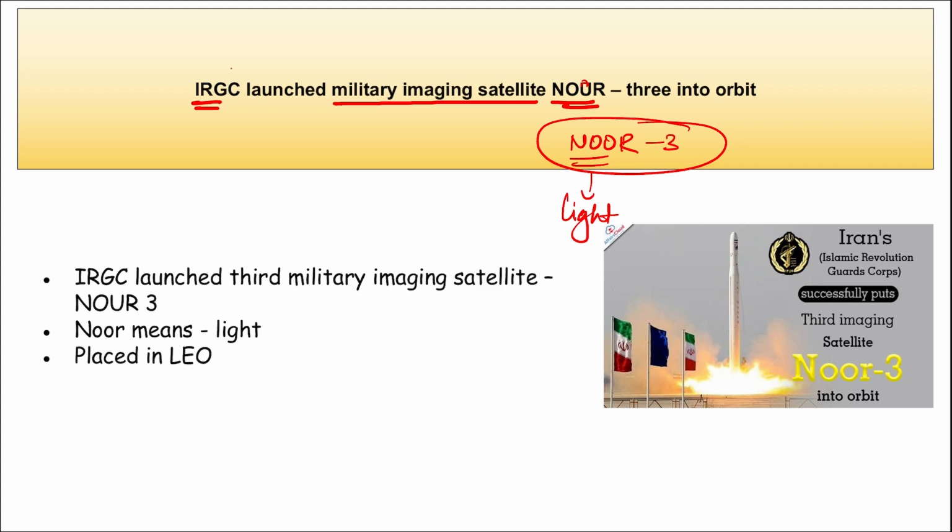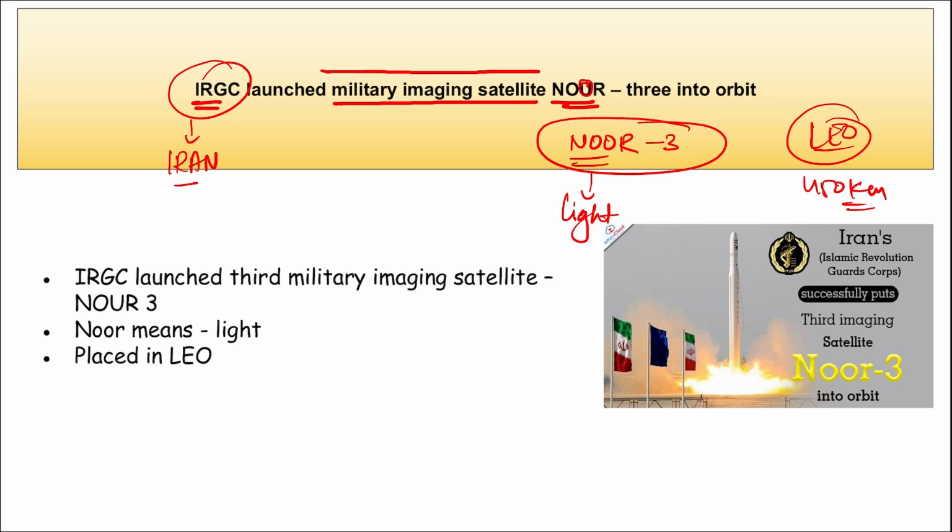So this IRGC is of Iran. So we can say IRGC or Iran, they have successfully launched a military imaging satellite, that is Noor 3, into orbit. This was launched into LEO, that is low Earth orbit, correct? That is at the height of 450 kilometers, right? And this was a satellite that was launched by a 3-stage Qased carrier rocket that was developed by IRGC only.